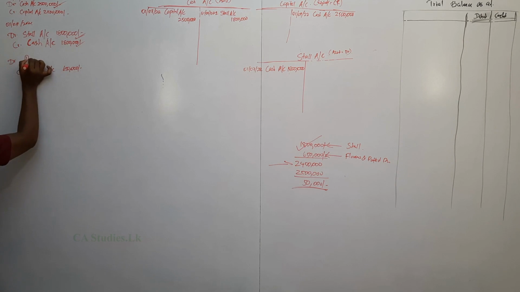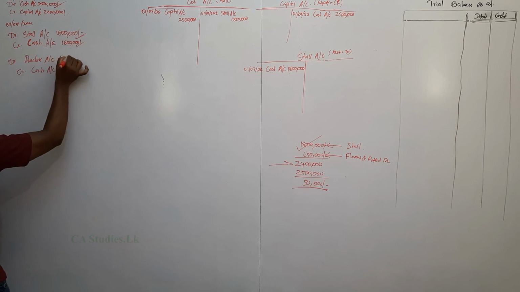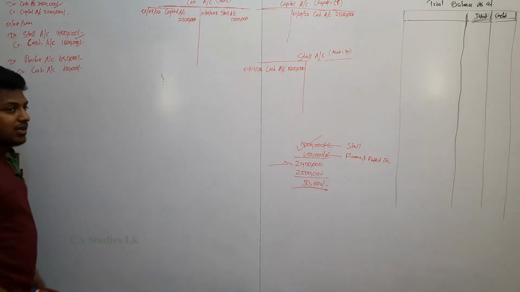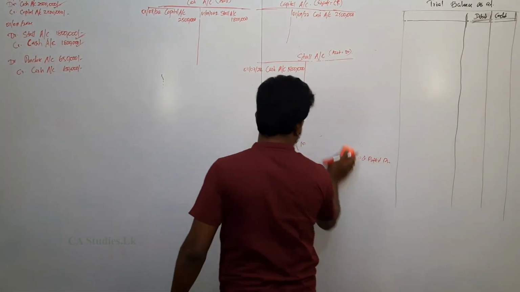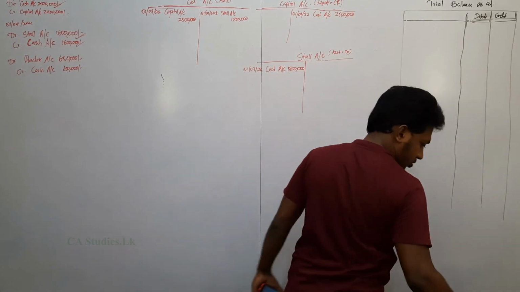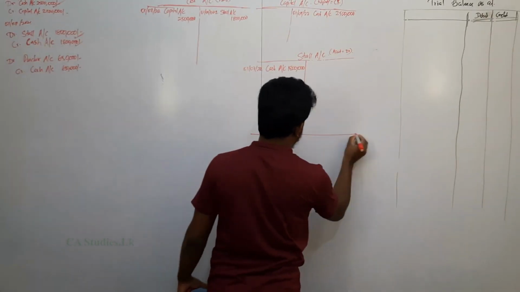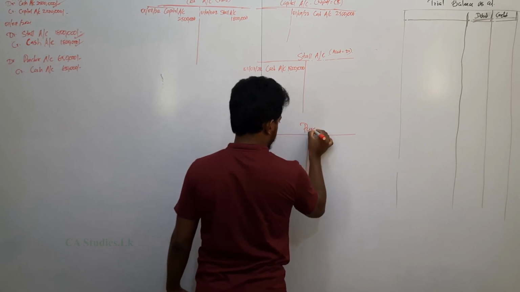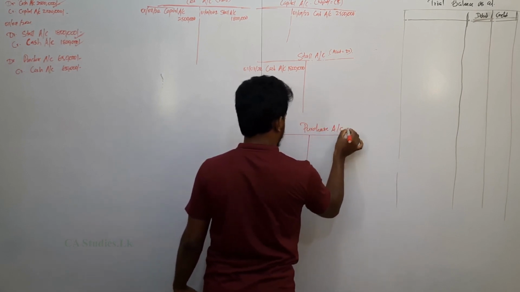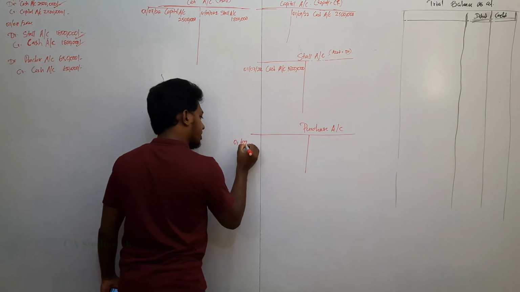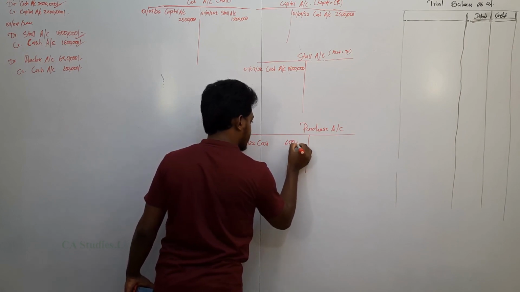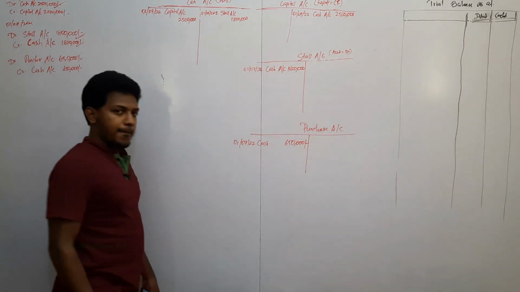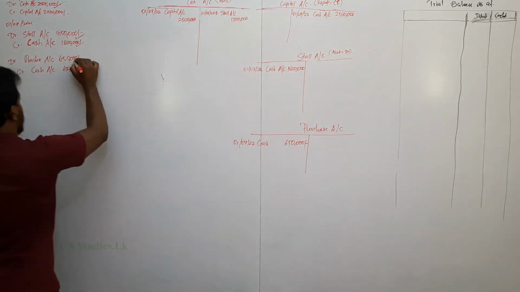Now, purchase increases. Purchase is what? Purchase account is an expense account. When an expense account increases, it means the purchase account debit side increases. Now open a purchase account. Purchase account. Date is 1st July 2022. Cash 650,000. Now this first double entry is passed.